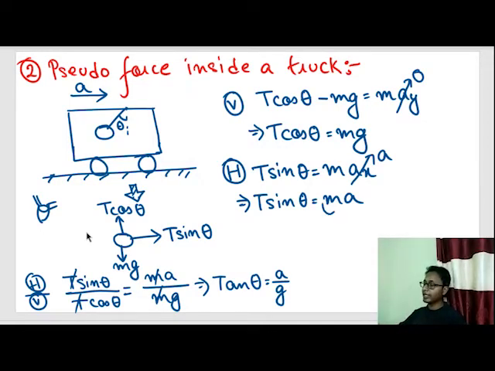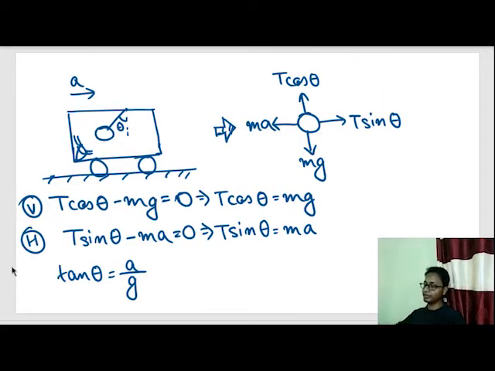In Newton's law of motion, net force is equal to ma, and this ma is also called inertial force. Net force on a body is equal to inertial force. So when this inertial force goes to the left hand side, as T sin theta minus ma, it becomes pseudo force.